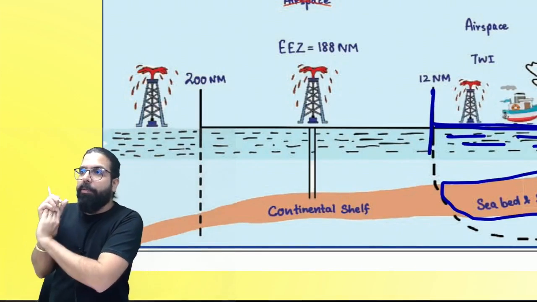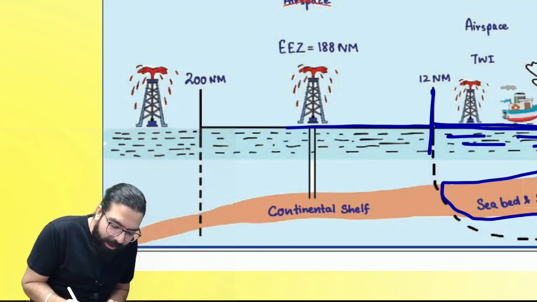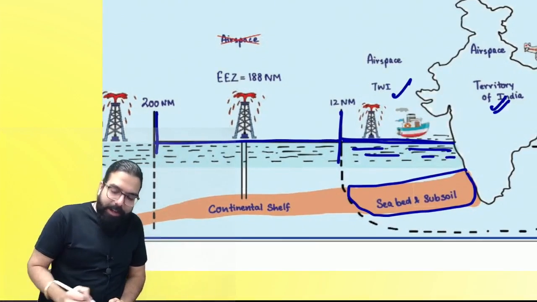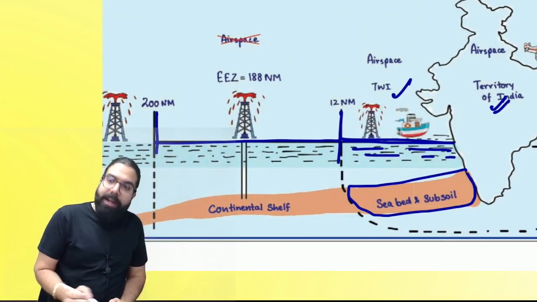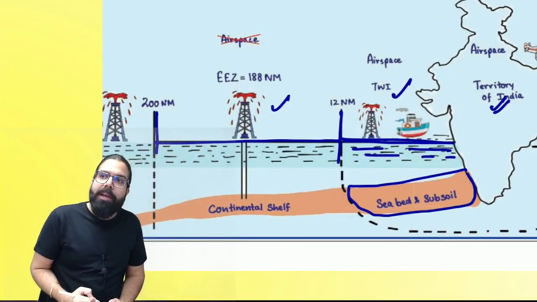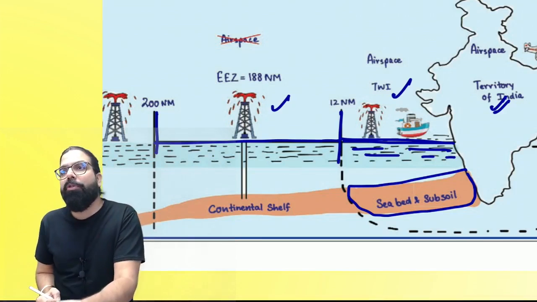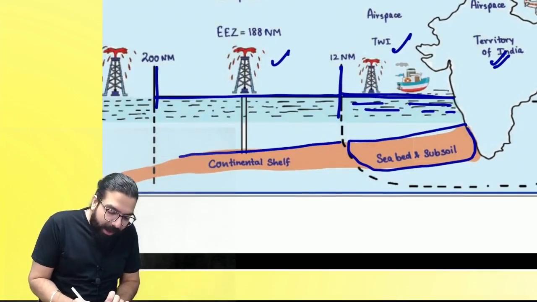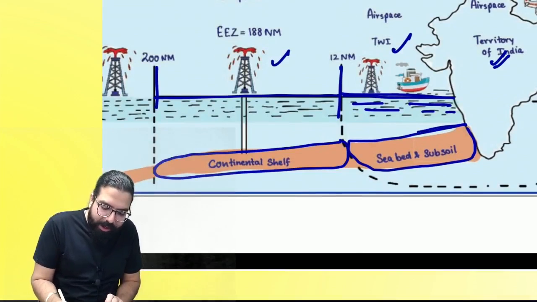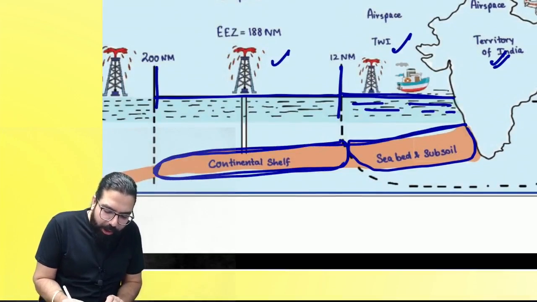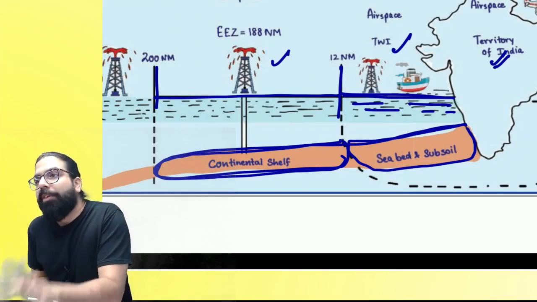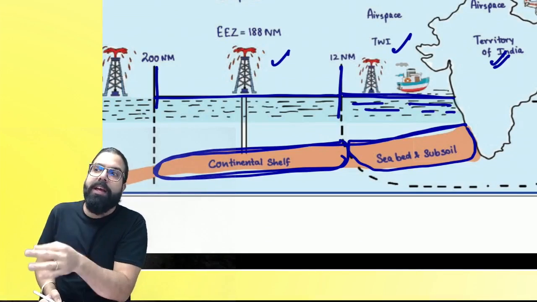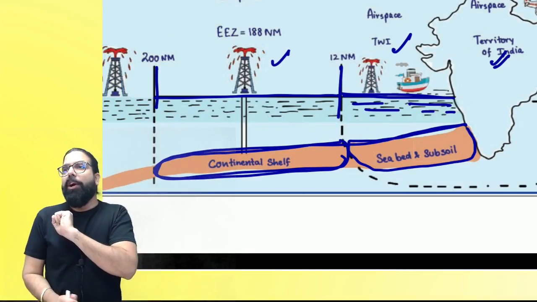Okay, everyone. Now, from 12 nautical miles, if you go another 188 nautical miles, the first 12 nautical miles is the territorial waters of India. After that, these 188 nautical miles are the exclusive economic zone. India includes the exclusive economic zone also. And below that, we have the continental shelf. So here the soil will be going like this. The soil which is there is the continental shelf, and it is also considered as India.